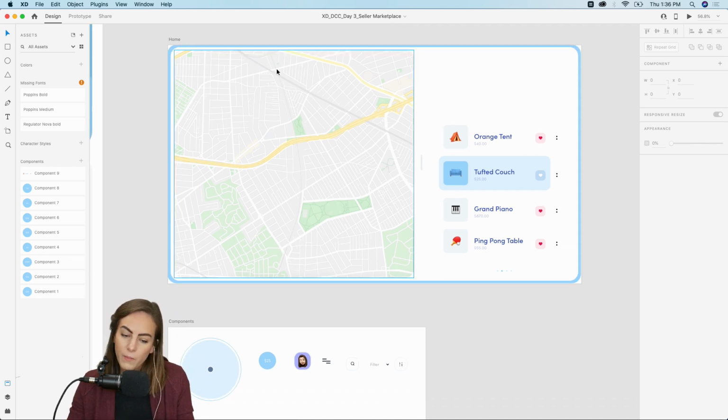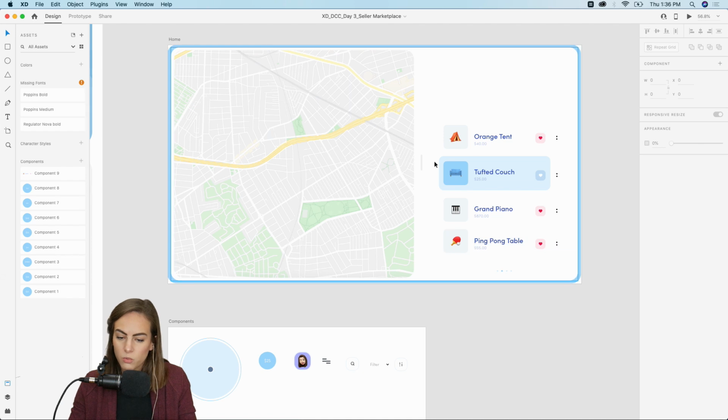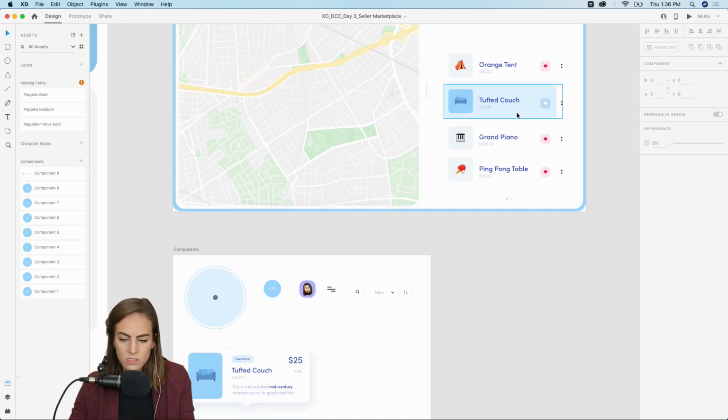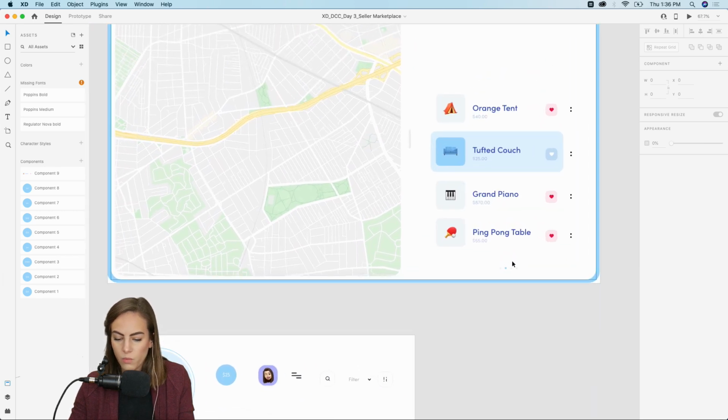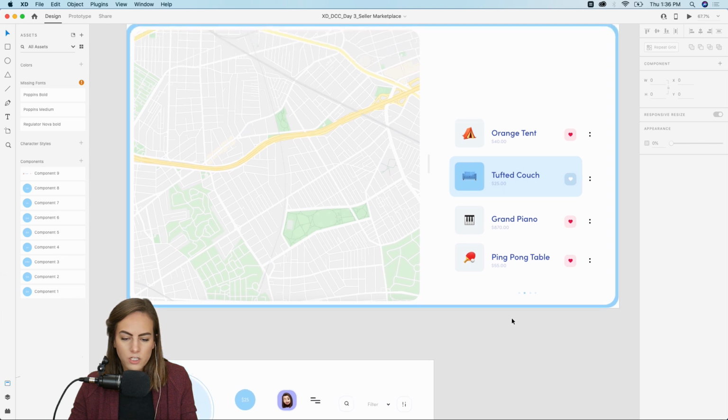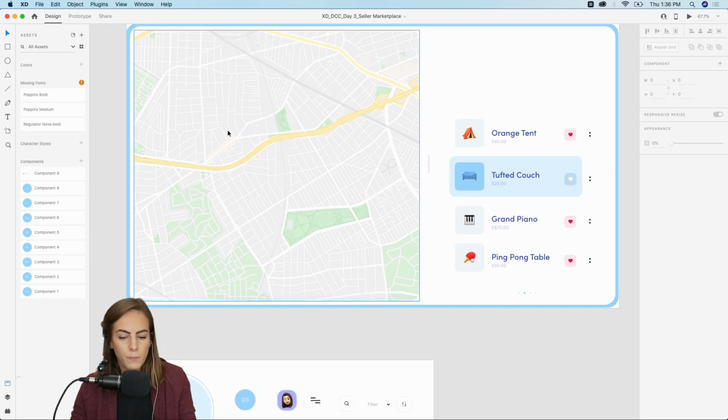Okay, so I've already got my map on the left side. The right side I want to reserve for detail sort of things. So I just have 4 items, and let's say we want to have a carousel to swipe through some different items. So I want to use this list over here and show these on the map with the circles, and show a hover with the circles.